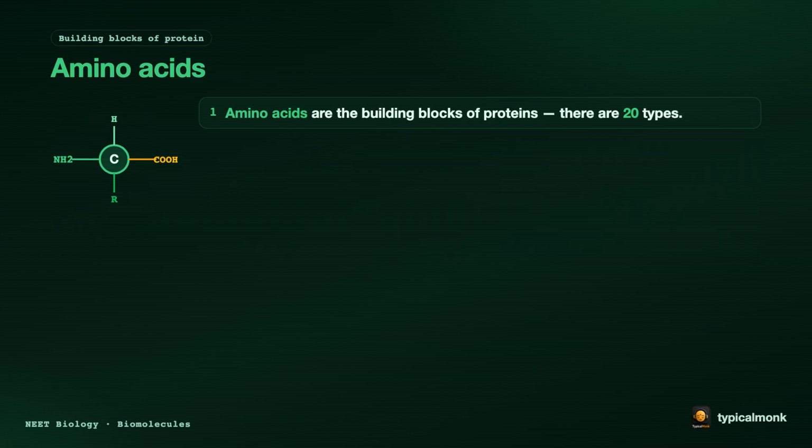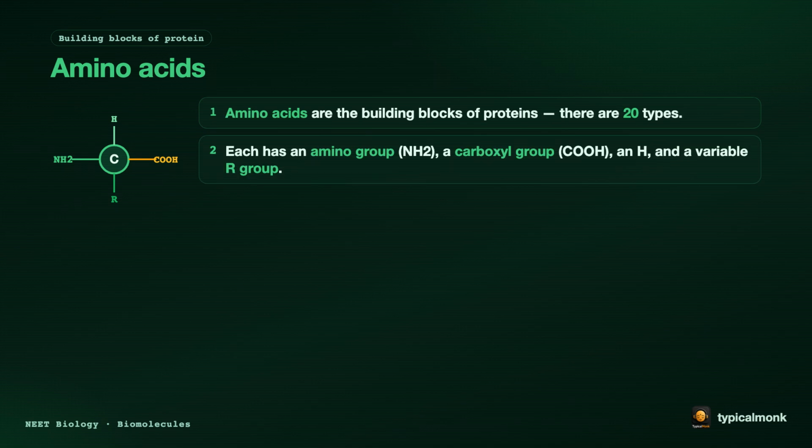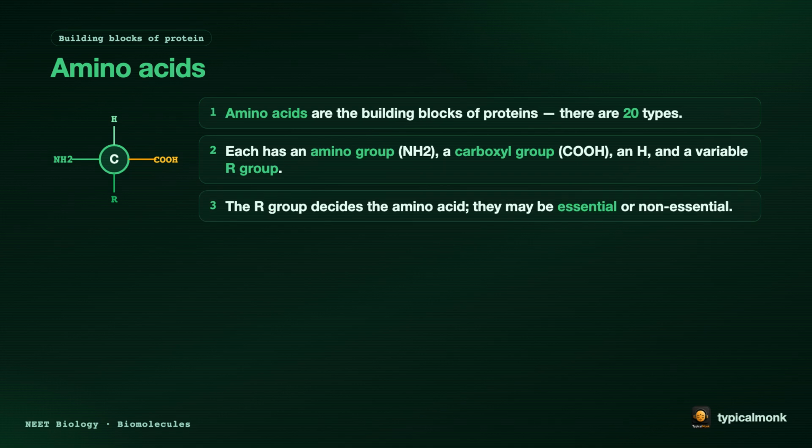Now the bricks of protein, amino acids. Look at this picture. Amino acids are the building blocks of proteins. There are 20 types. Each has an amino group, a carboxyl group, an H, and a variable R group. The R group decides which amino acid it is. They may be essential or non-essential.